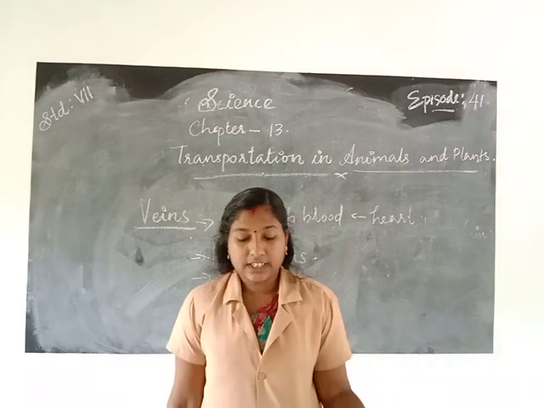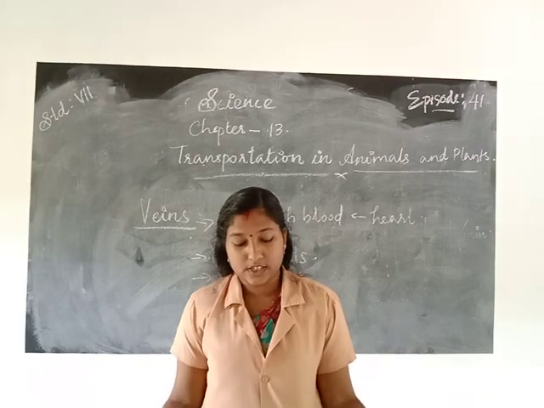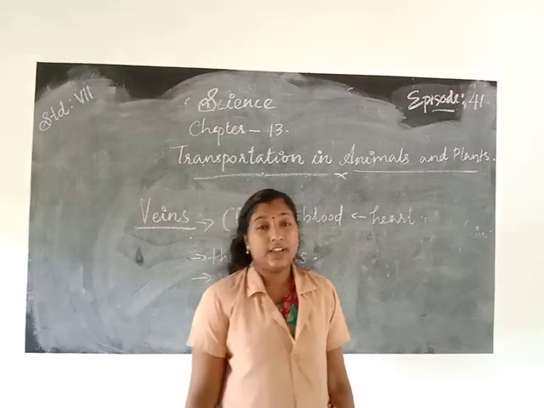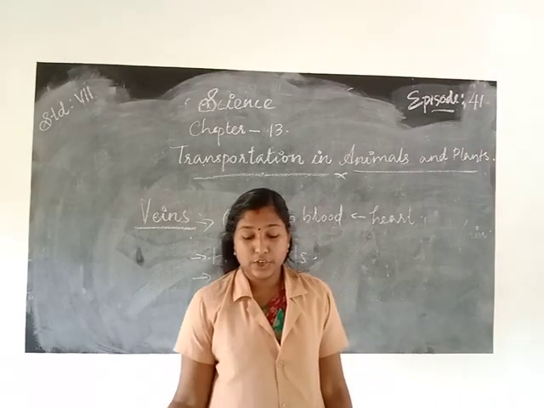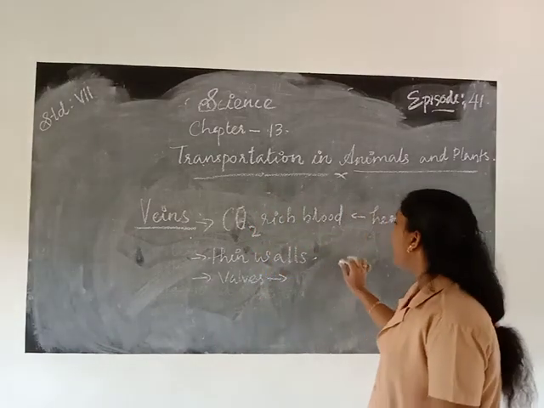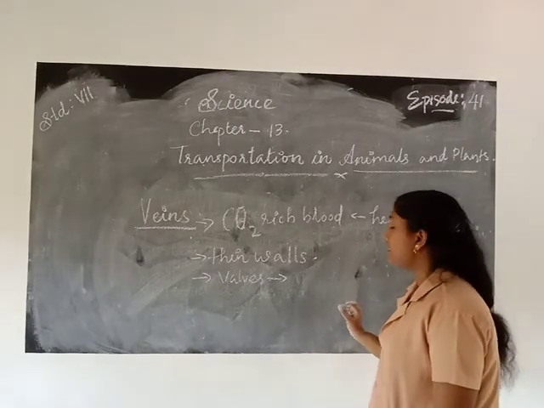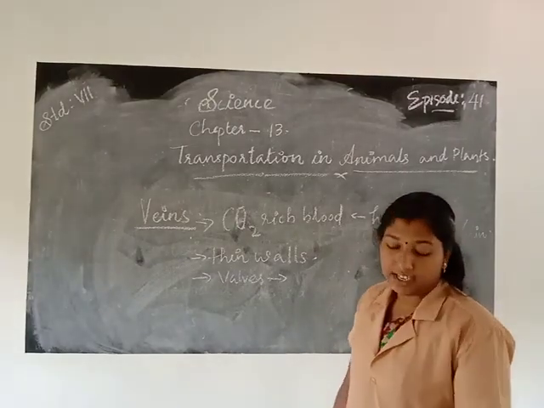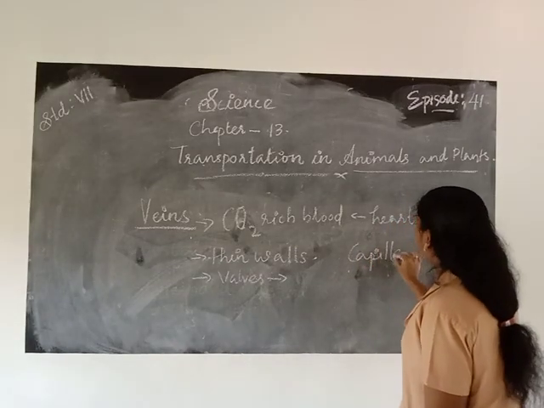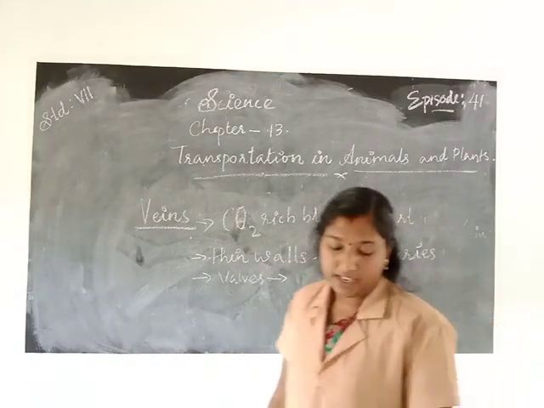The arteries divide into smaller vessels, and on reaching the tissues they divide further into thin tubes. That is called the capillaries.